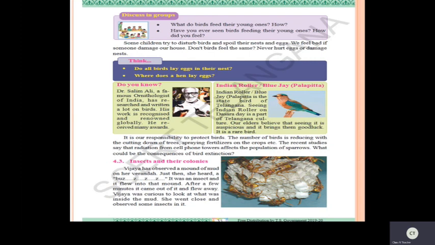Now see here. Do you know one thing, children? The study of birds, we will call that person an ornithologist. The person who is studying about the birds, briefly, we will call them an ornithologist. Okay? So that is nothing but a person who is studying about birds.